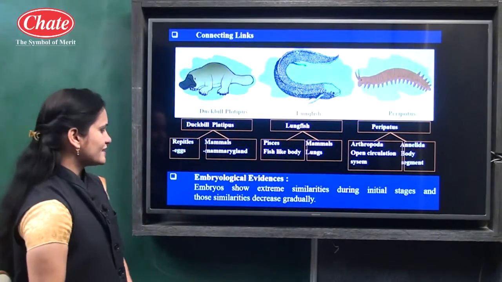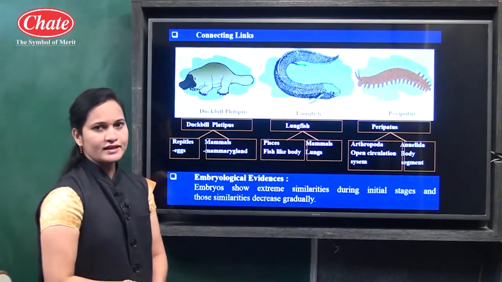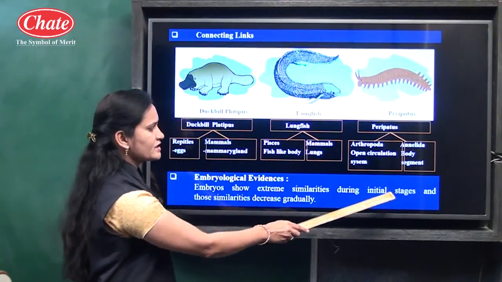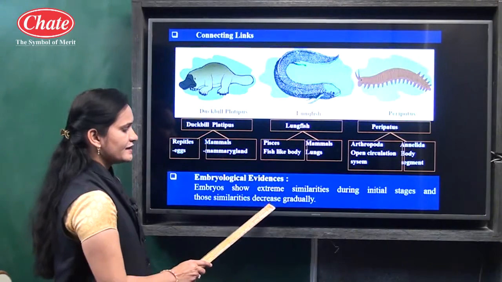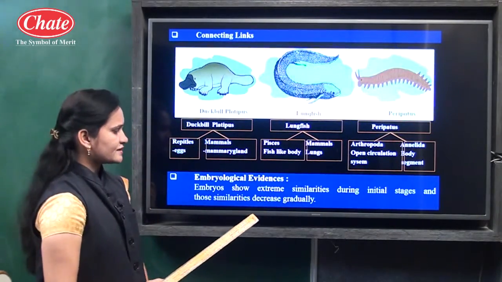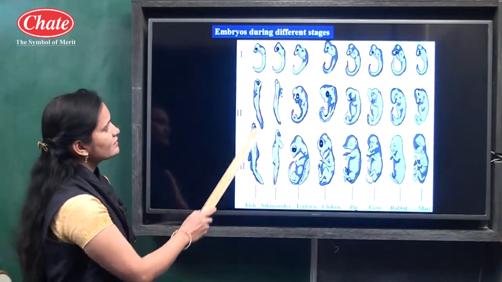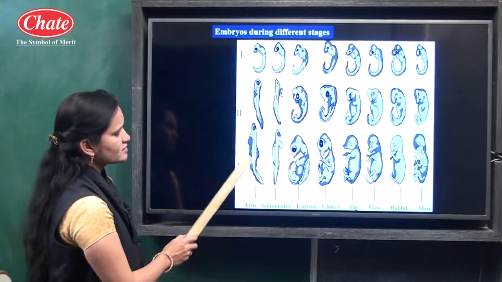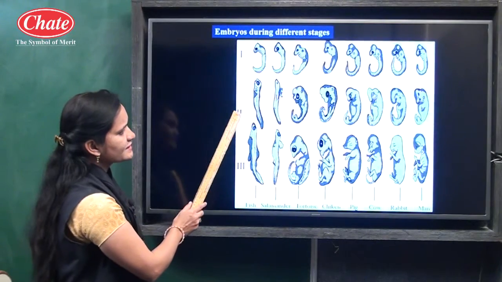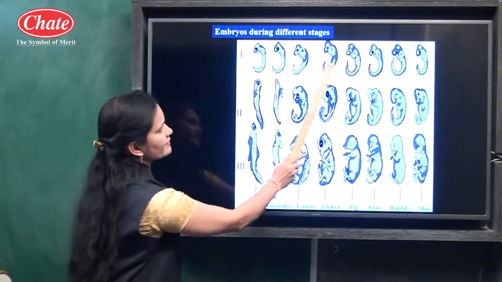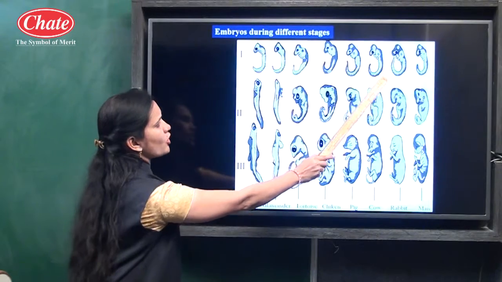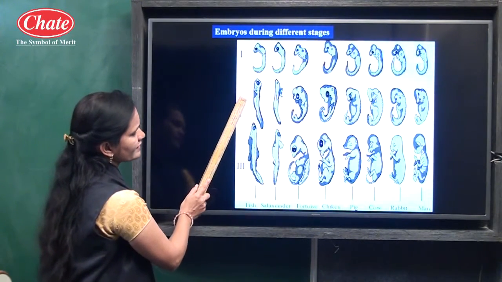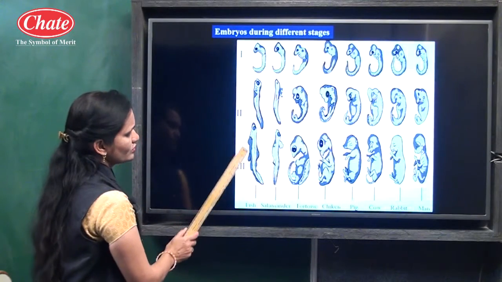Okay, now let us see the next one, embryological evidence. Embryos show extreme similarities during initial stages, and those similarities decrease gradually. Observe this diagram carefully, you can see the initial stages of the embryos and how these similarities decrease gradually. In the initial stage, all embryos look alike, but as growth starts to occur, these similarities start to decrease.